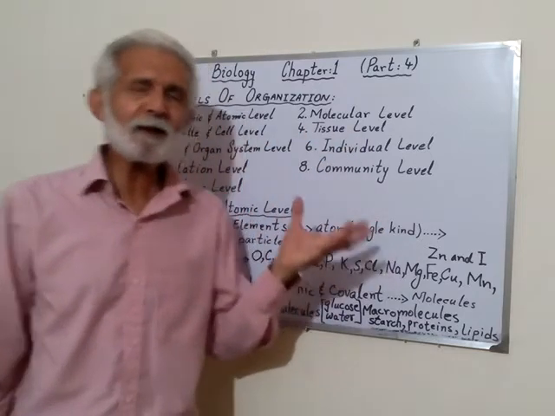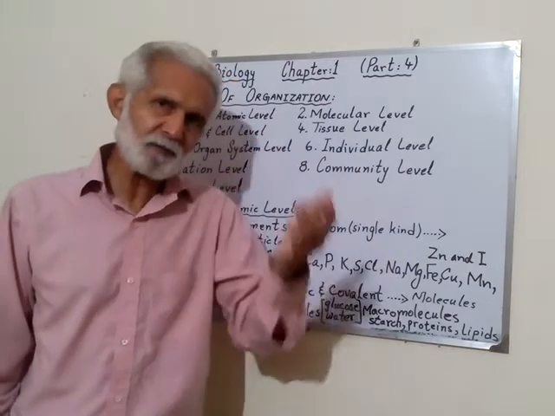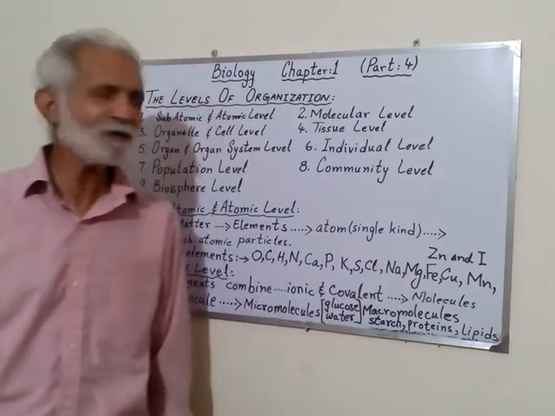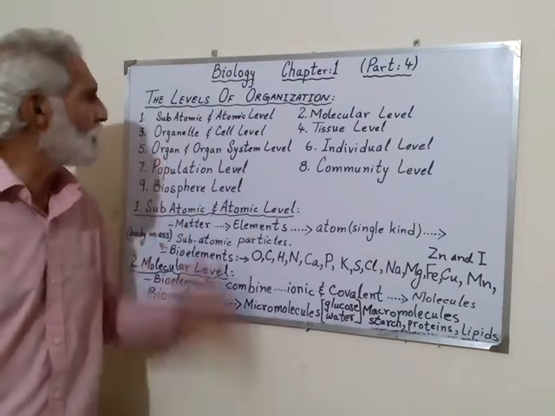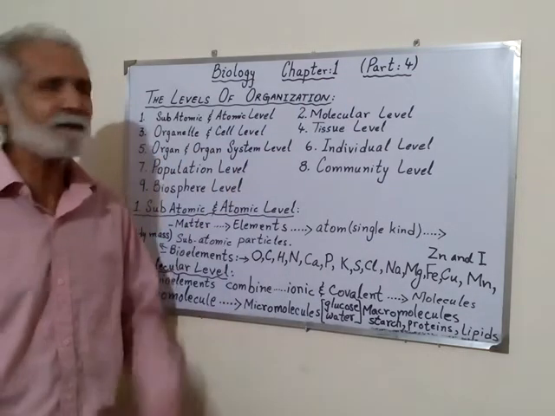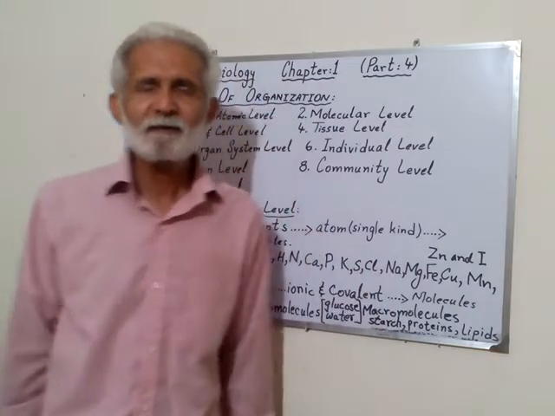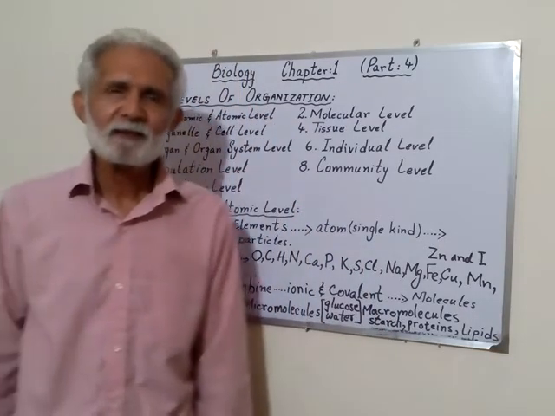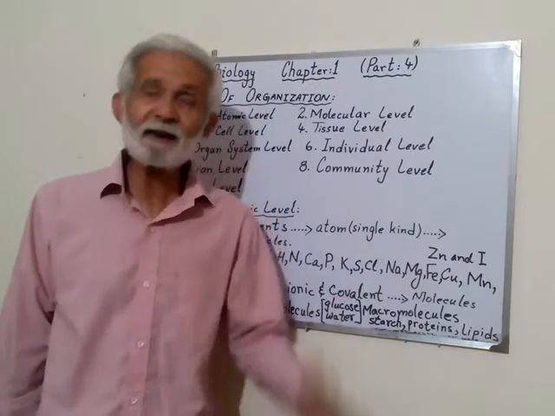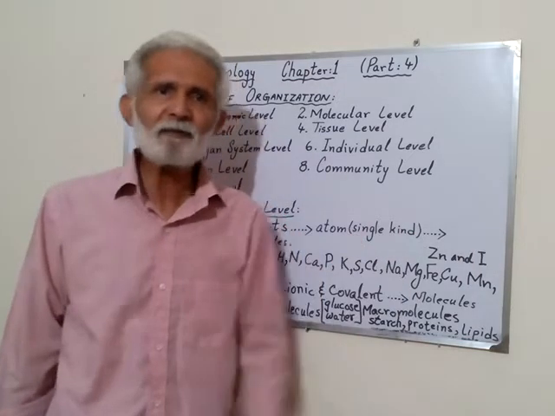And then similar tissues performing the same kind of functions combine and form organs. And then organs combine together and make a system. And this is how one individual level comes. In animals and plants, an individual is formed. This is the individual level.